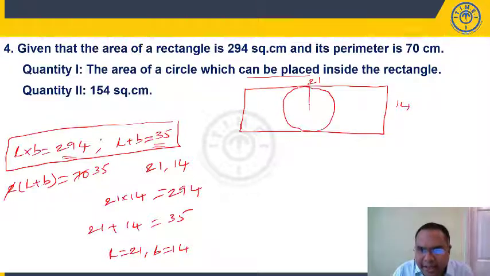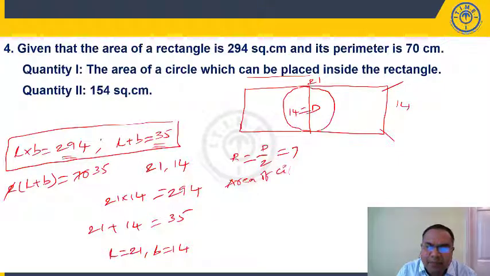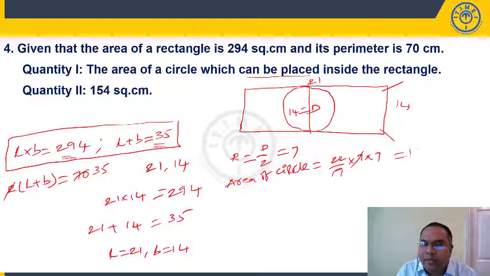Right. If I join this, this is equal to the breadth of the rectangle, that is 14 centimeters. This is nothing but the diameter of the circle. So, what is my radius? Half of the diameter, that is 7. So, what should be my area of circle? Area of circle is equal to pi, 22 by 7, into r square, 7 into 7. So I am getting 154 square centimeters.